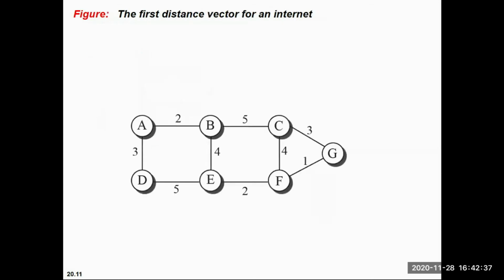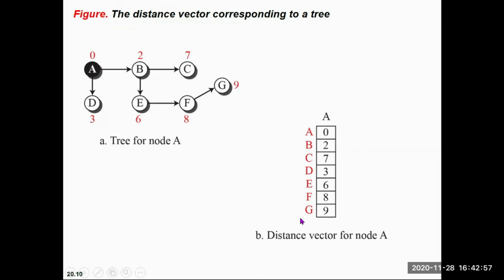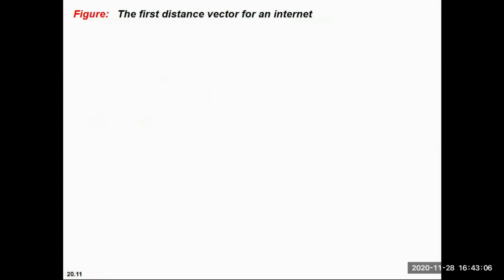So if I consider this diagram, whatever we have seen previously, A has its own distance vector, B has its own distance vector. Why am I writing infinity? Because whenever you are writing a distance vector, the previous one is overall. We will see how we get this overall one.